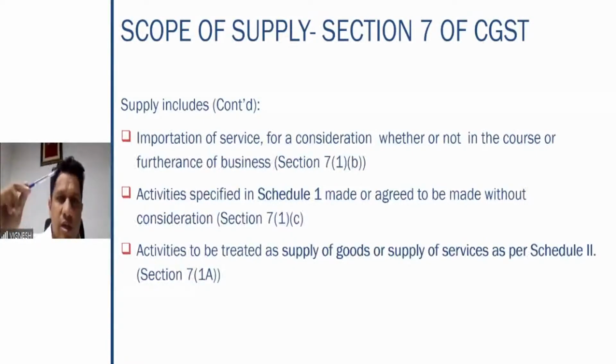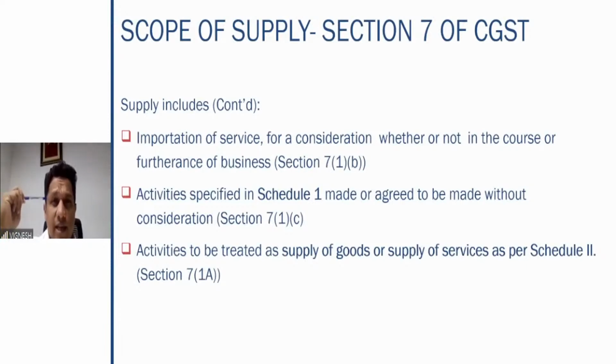It talks only about importation of service for a consideration. That means if you are importing a service, importing means what? Procuring a service from outside the taxable territory, procuring a service from outside the country, procuring the service for a consideration, whether or not in the course or furtherance of the business.